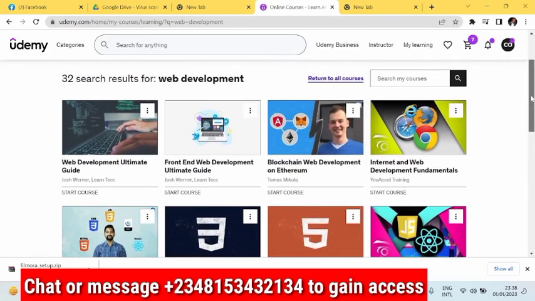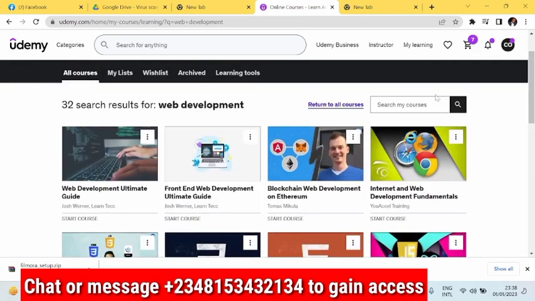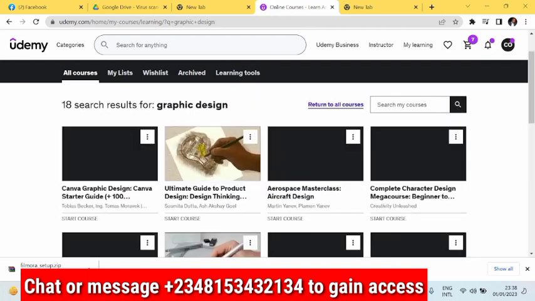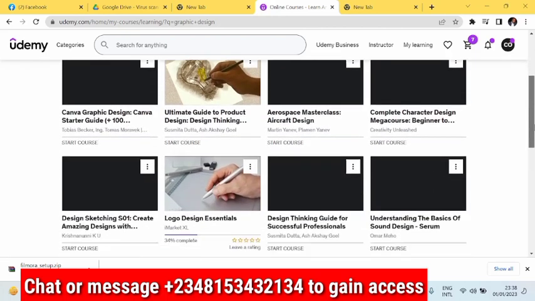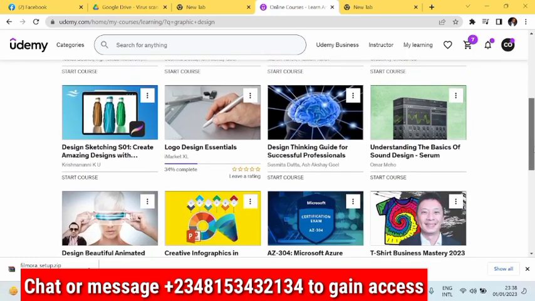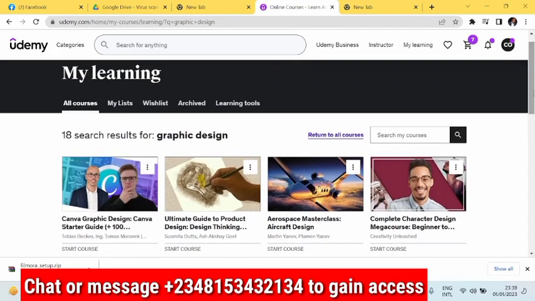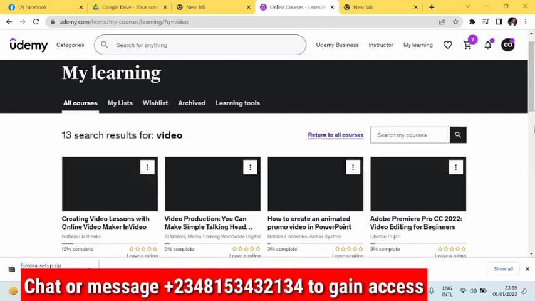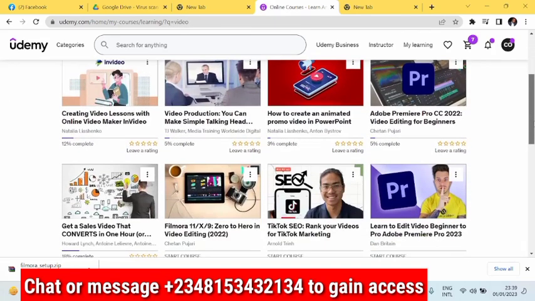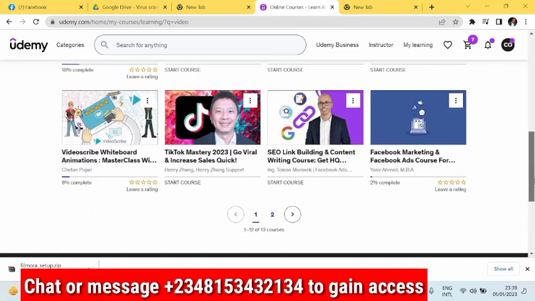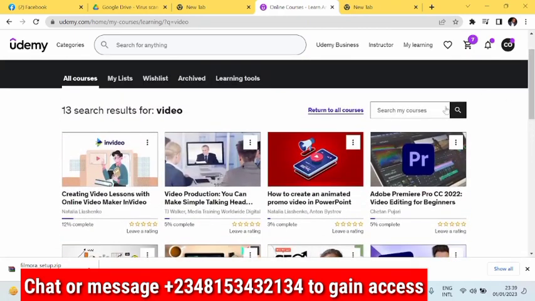So that is for web development. Web design is also there. Okay, let me type graphics. So you see everything here is under graphic design, like logo design, design beautiful. You see everything here. So let me type video. Everything here is under video. Okay, video editing and video animation. You see what again? Just type it, even if it is on net. Okay, type it here.